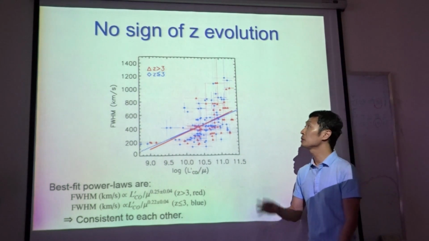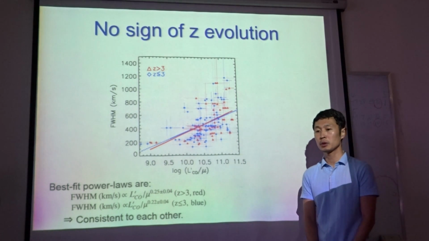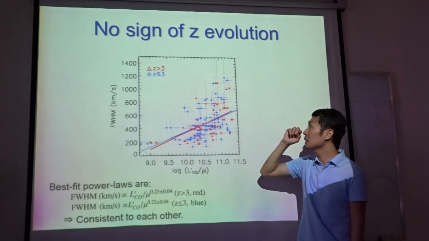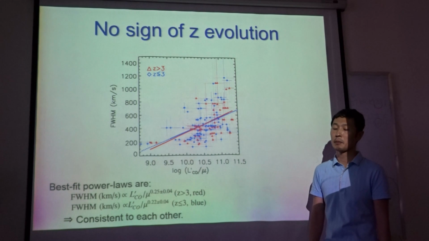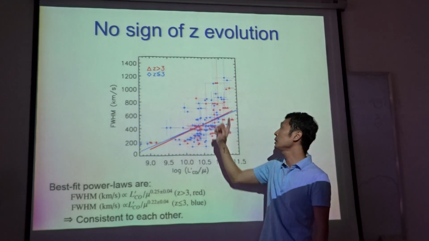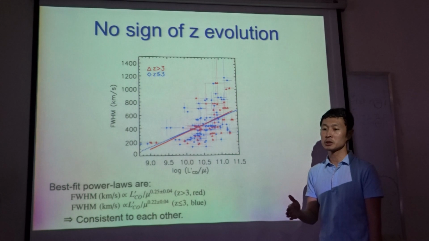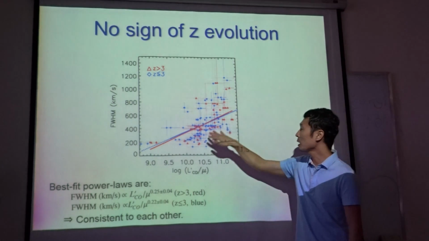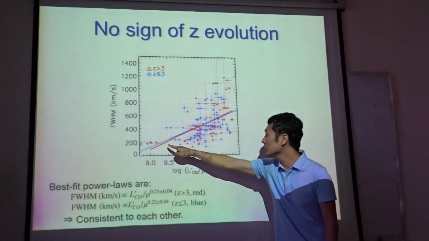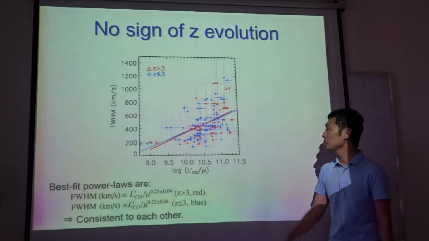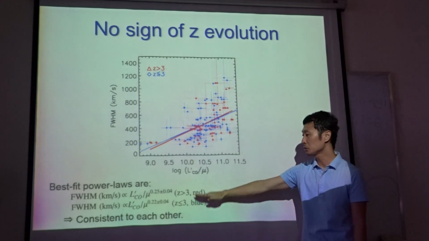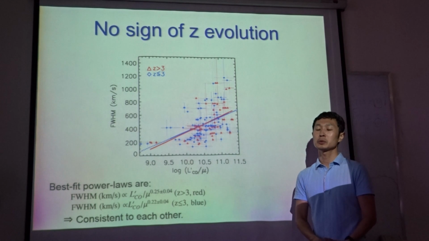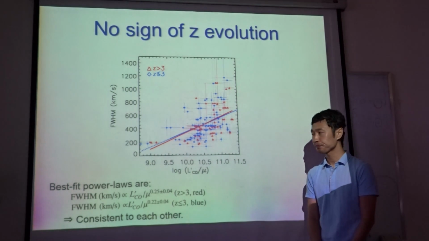And we investigate whether there's a redshift evolution in this relation or not. These red points are the high redshift sample at redshift greater than 3 among our sample, and the blue points are galaxies at redshift less than 3. The best fit power law to each sample is shown in these lines, and those two lines are consistent with each other. So at least within our sample, there's no sign of redshift evolution.